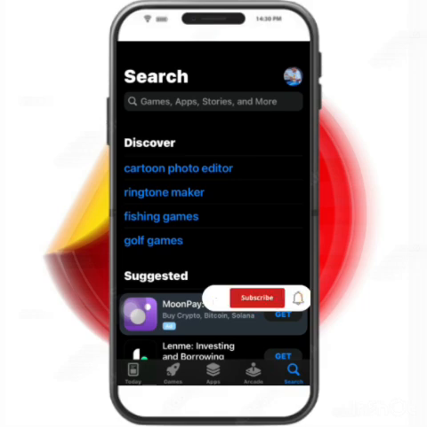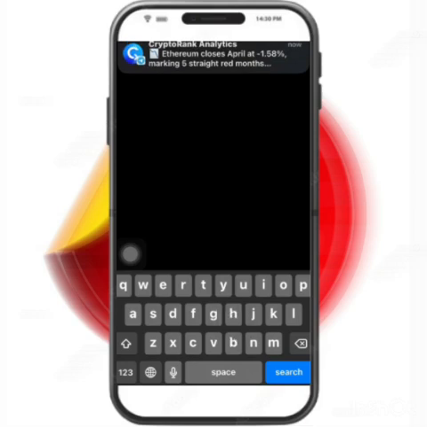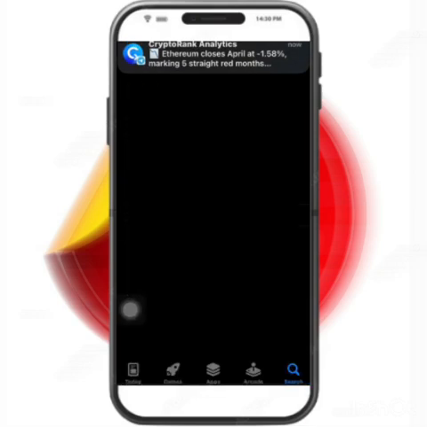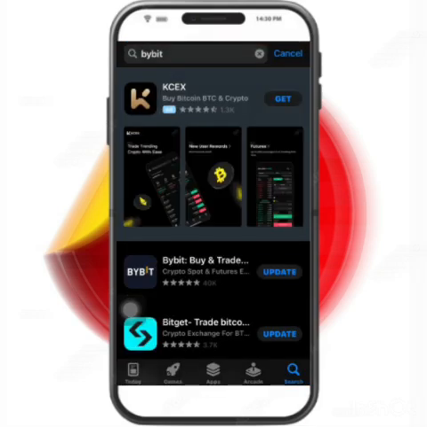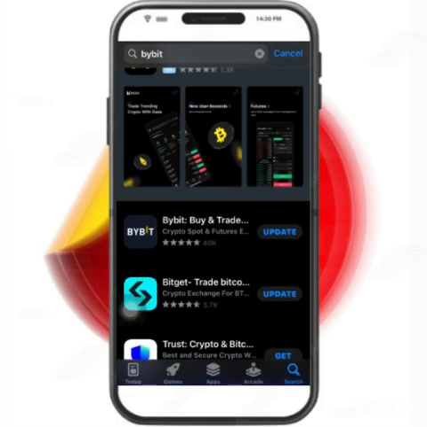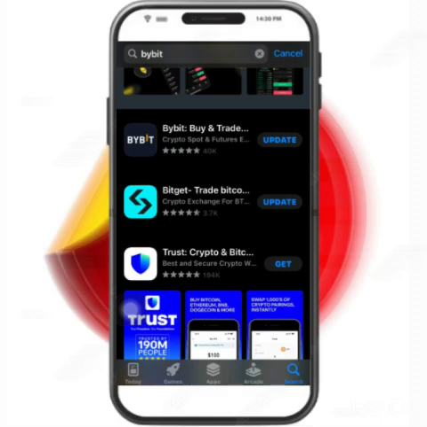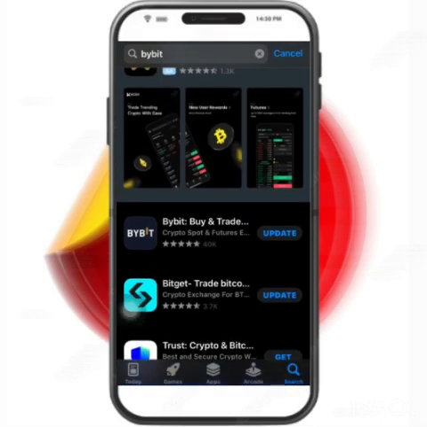So go to the search bar and search for Bybit, B-Y-B-I-T, Bybit. Just press on the Bybit, and as you can see, it's showing update here. If it's your first time searching for this app, it will show get here. For us, it's showing for the Trust Wallet. As for me, I've already installed it, so it's showing update. So I need to update this app and continue.